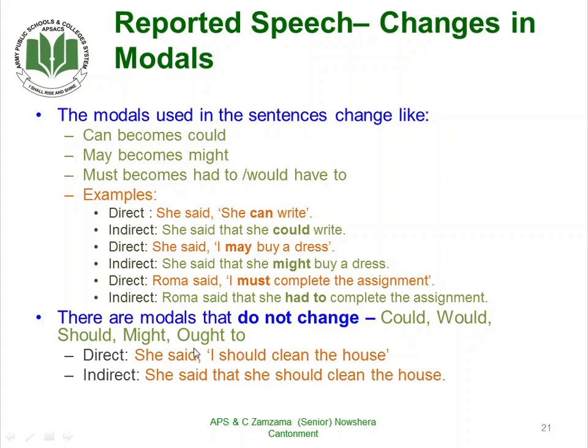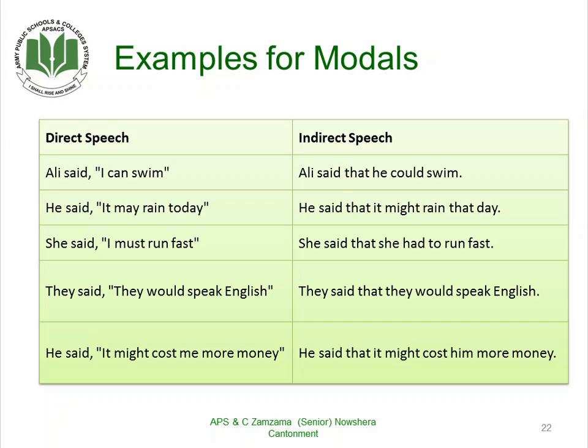Could, would, might, should, ought to, they do not change. Now, here are some examples. Ali said, "I can swim." Ali said that he could swim. He said, "It may rain today." He said that it might rain that day. Now, the adverb of time and place also changes. We will discuss it afterwards, but here we are discussing the modals.